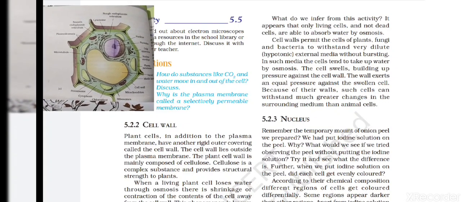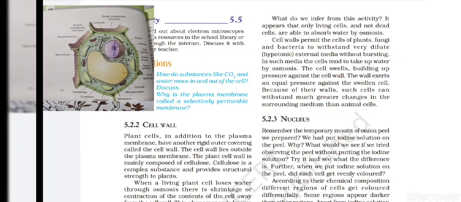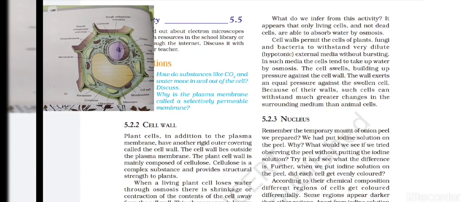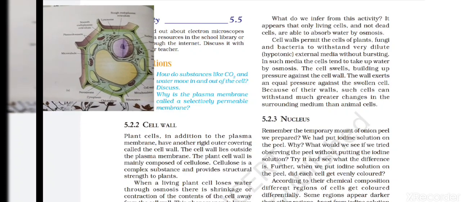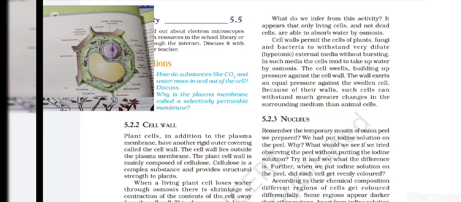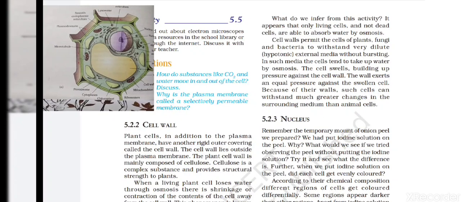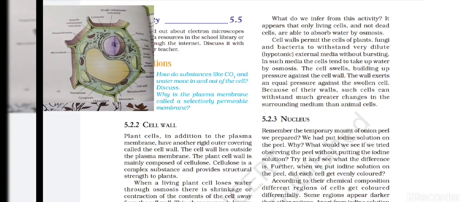Students, in your previous lecture you have learnt about something very important, the cell. The cell is the fundamental and structural unit of life. In the cell you have learned about the plasma membrane, and today we will learn about an extra layer which is found outside the plasma membrane, that is the cell wall. So today's topic is the cell wall, and this cell wall is found only in plant cells.